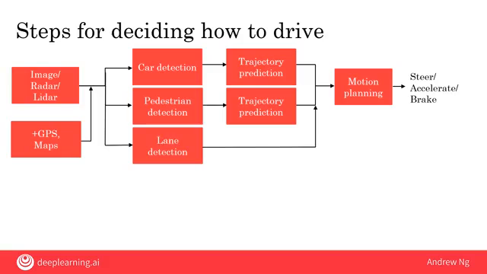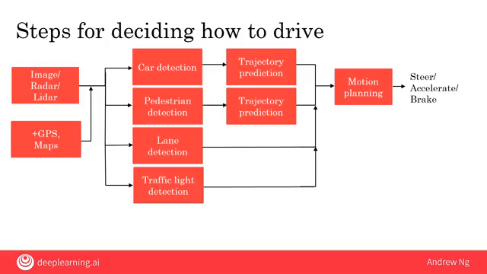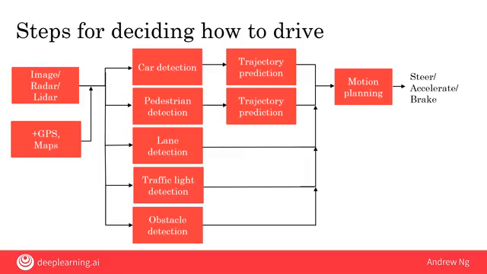You also need to know where the lanes are, so you might detect lane markings. If there's a traffic light, you also need to figure out where the traffic light is and whether it is showing a red, yellow, or green signal. And sometimes there are other obstacles, such as unexpected traffic cones, or maybe a flock of geese walking in front of your car, that need to be detected as well, so that your car can avoid even other obstacles.